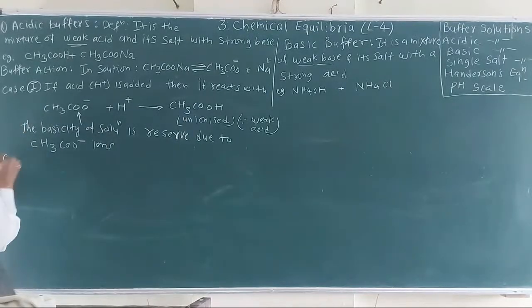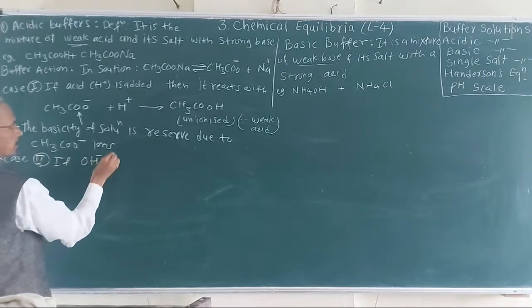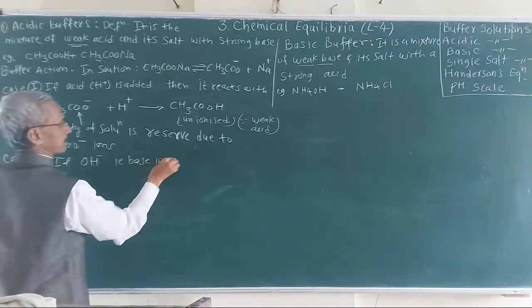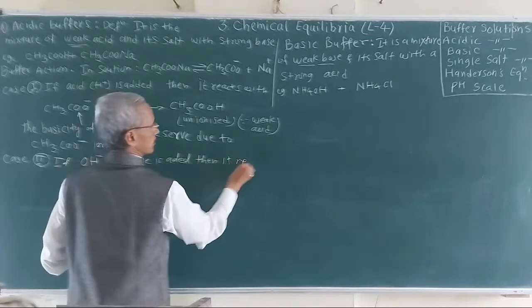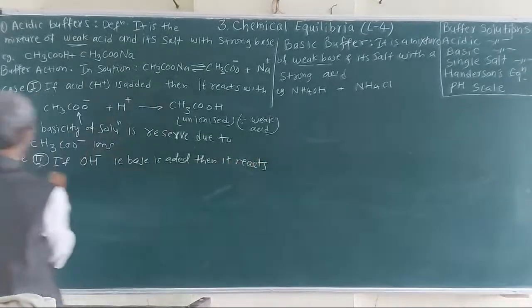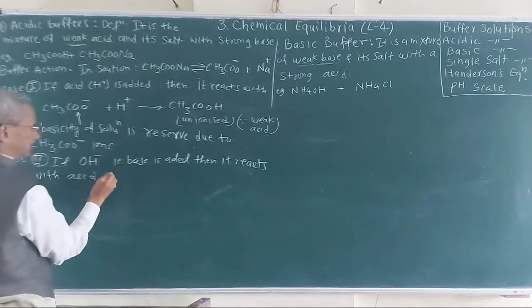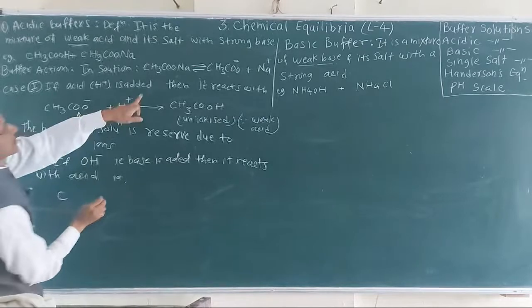Now consider the second condition, case 2. If OH minus, that is base, is added, then it reacts with the acid. That is, the acetic acid is there.